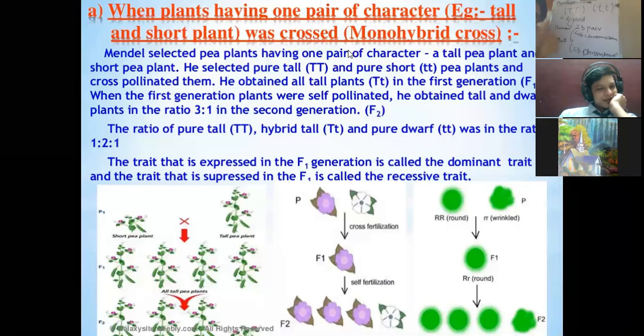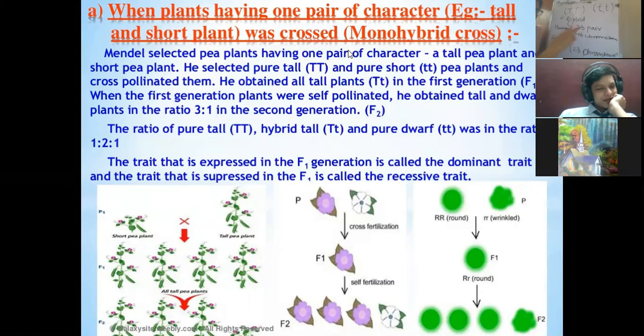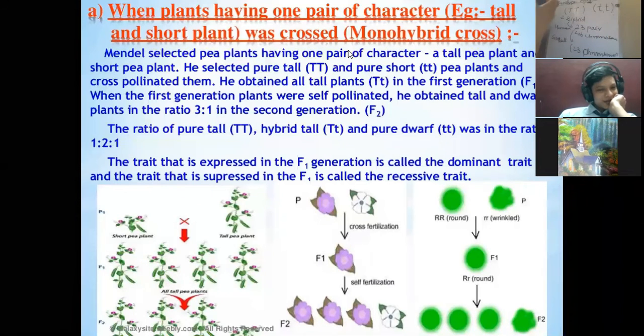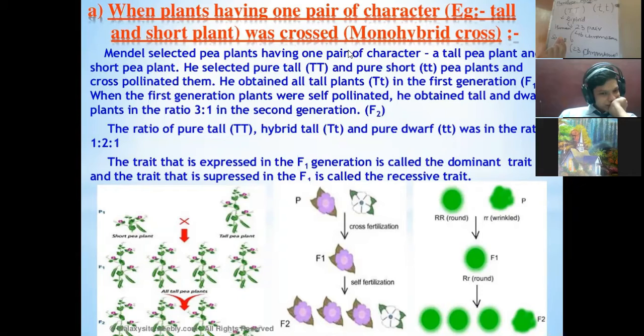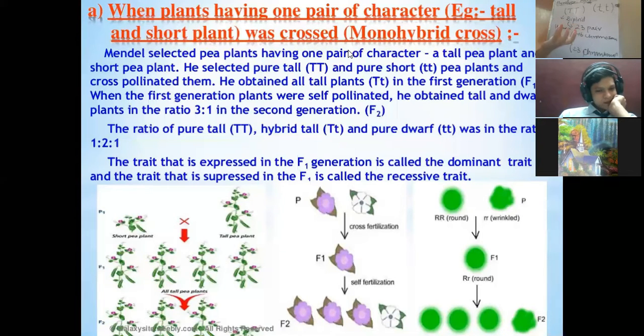The progeny is formed by the fusion of the gametes, and in the sex cell there is not 46 chromosomes, there are only 23.